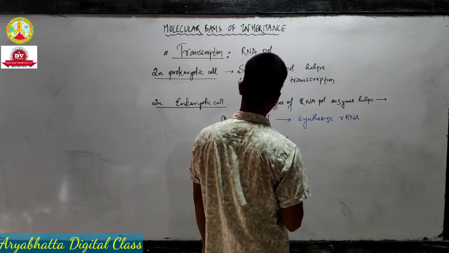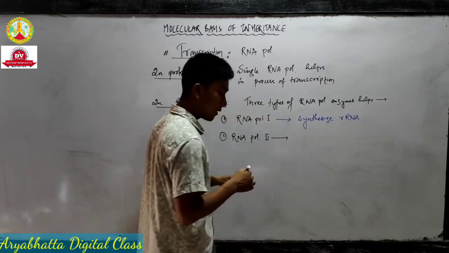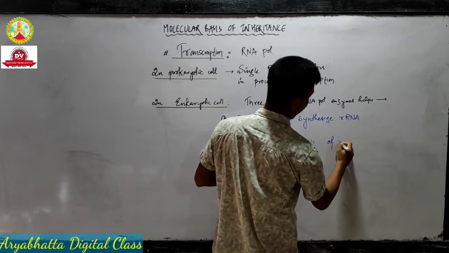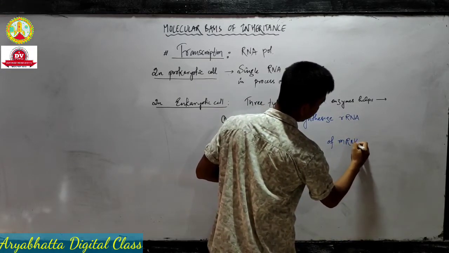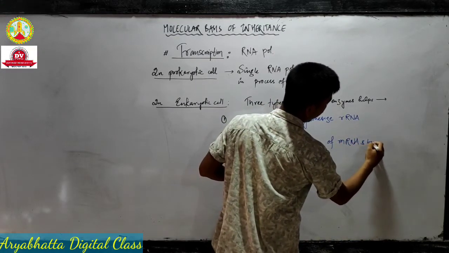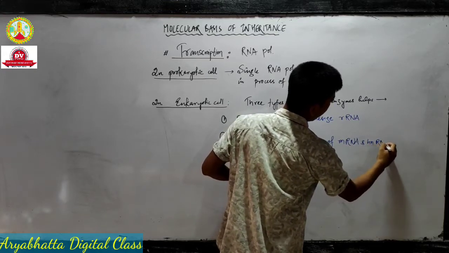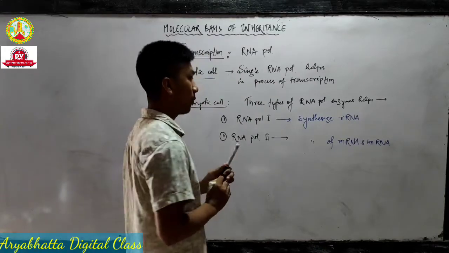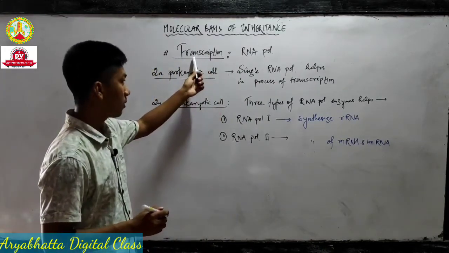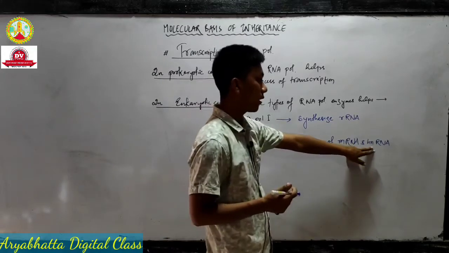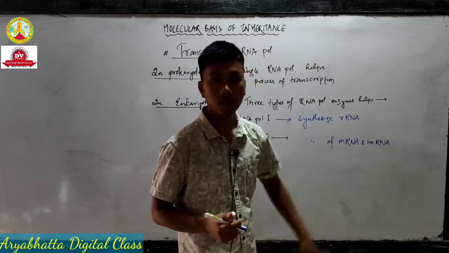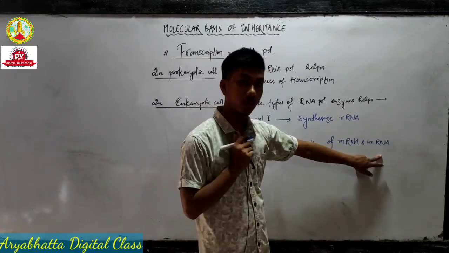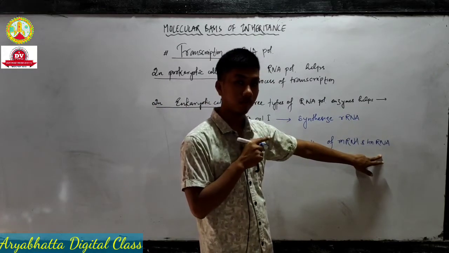So RNA polymerase 2 enzyme helps in the synthesis of mRNA and hnRNA. What is hnRNA? We will discuss it when we discuss the process of transcription. It is heterogeneous nuclear RNA, hn means heteronuclear. I should have shown this in mRNA also, but I left out hnRNA.